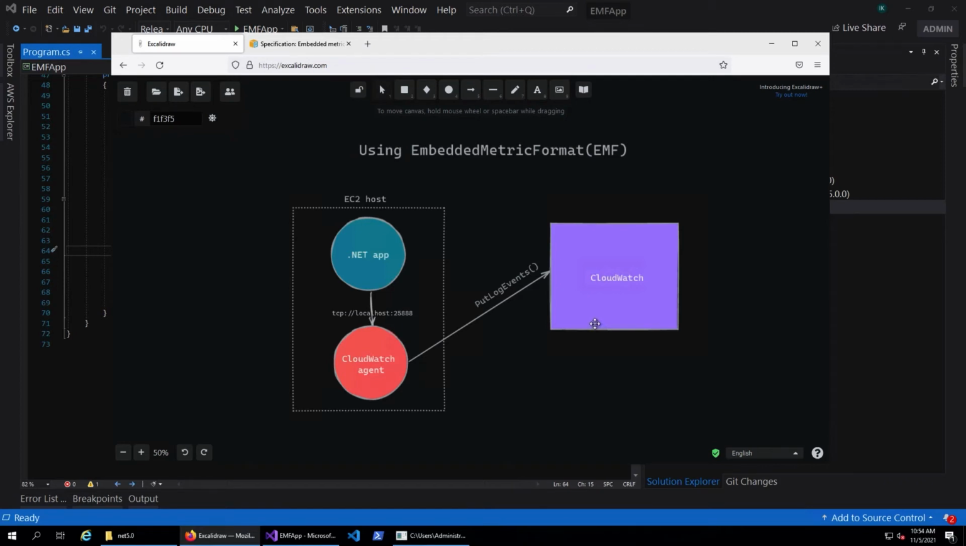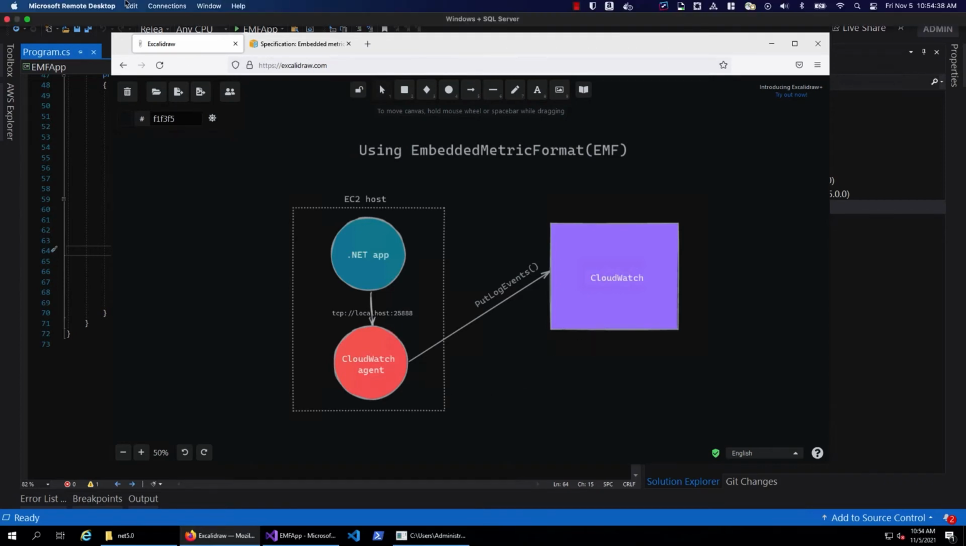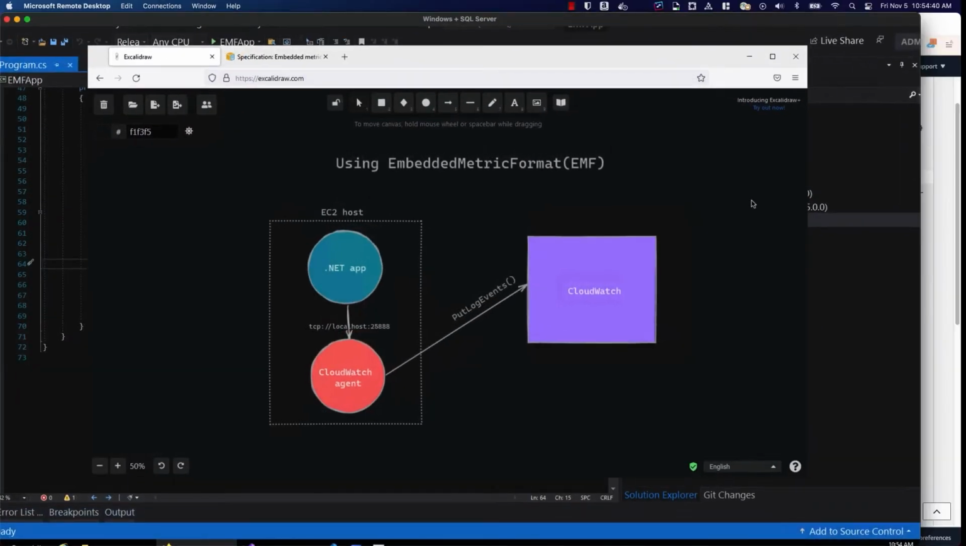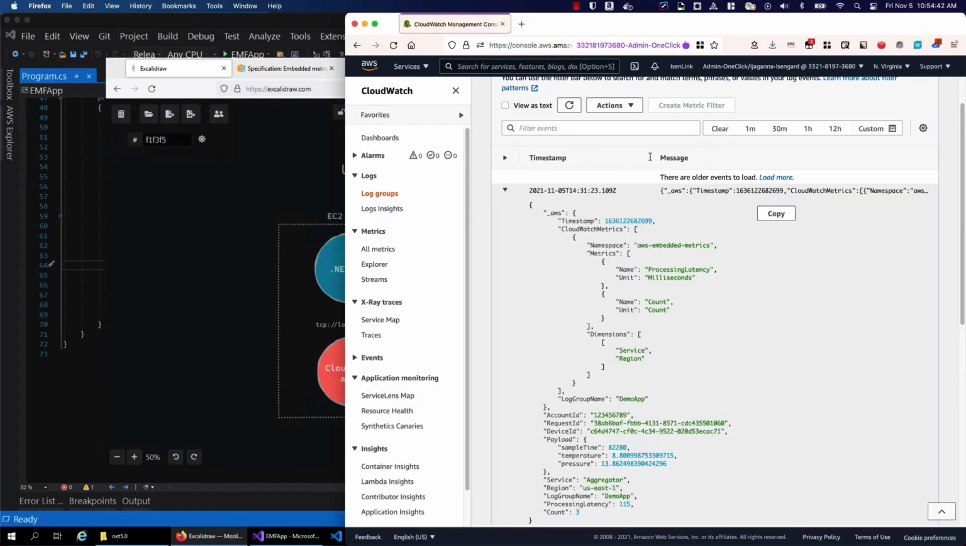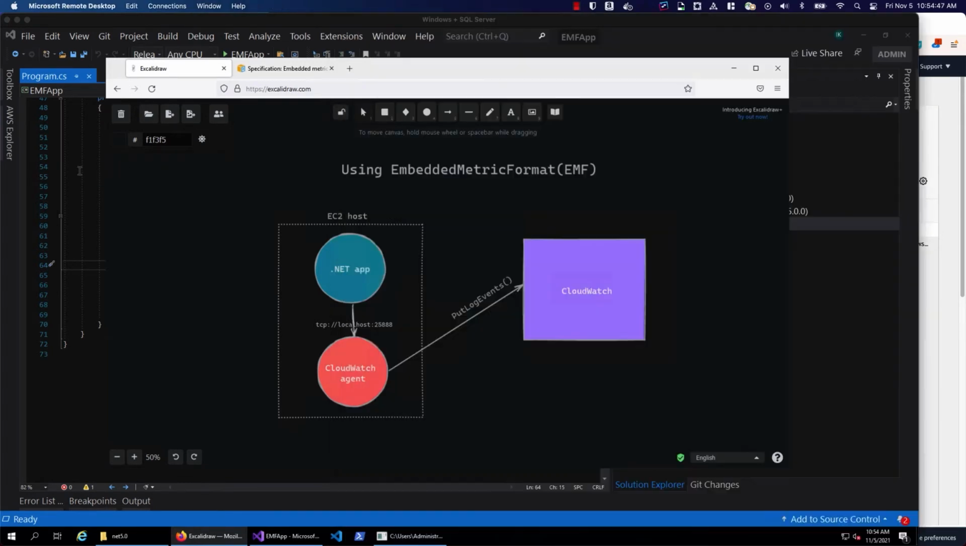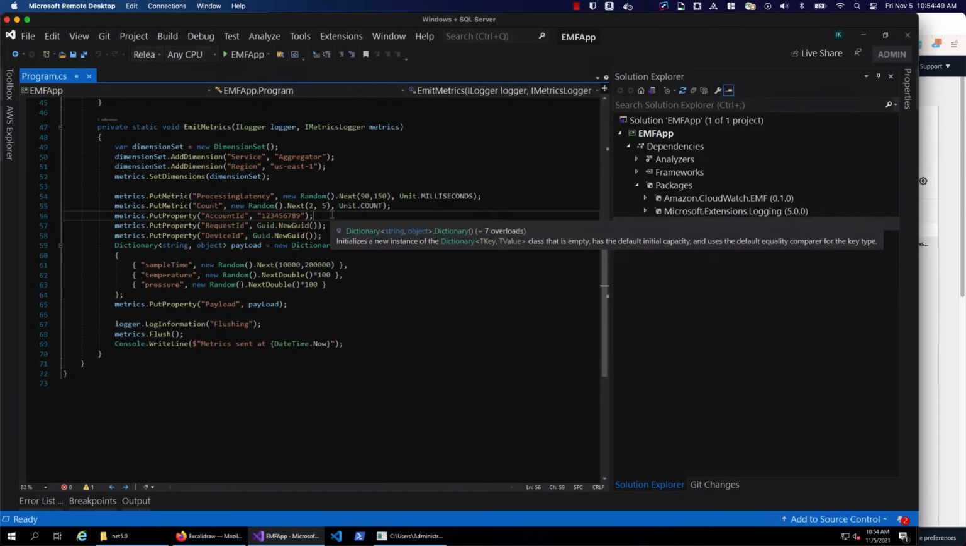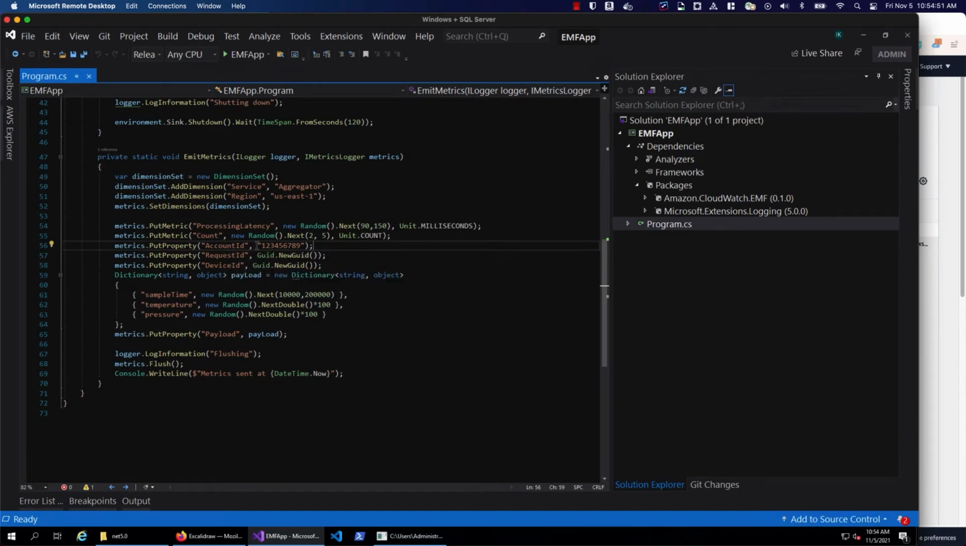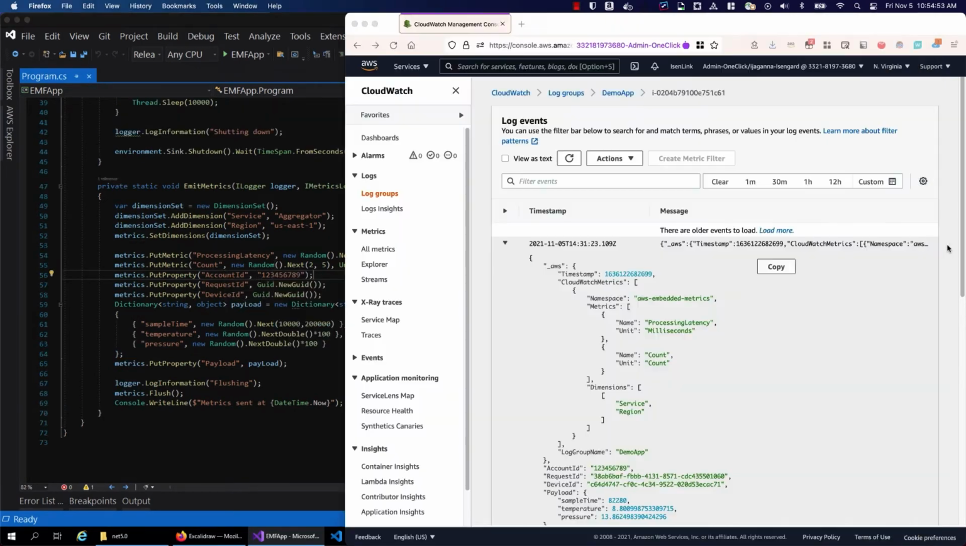All right. Now let's look at how this metric appears on CloudWatch. So here I'm on CloudWatch, and if you remember in the CloudWatch log group, we talked about the demo app log group, which is what we were sending the logs to, and this is the data we are sending.